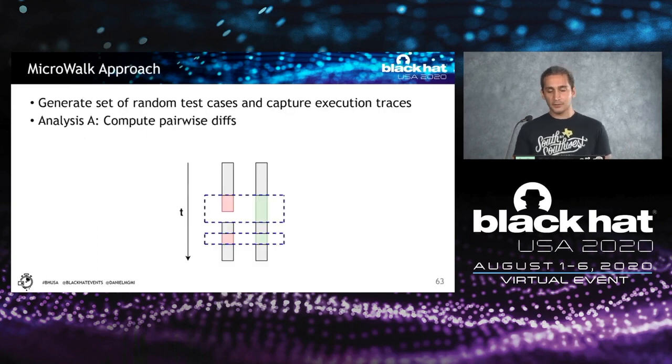So we came up with this tool, and the idea is we generate a set of random test cases, and we feed these random test cases to the implementation of a crypto operation. And while we are feeding these test cases, we also generate the execution trace of this crypto operation. And then one way to see if there is a leakage is to check the difference between the traces for different inputs.